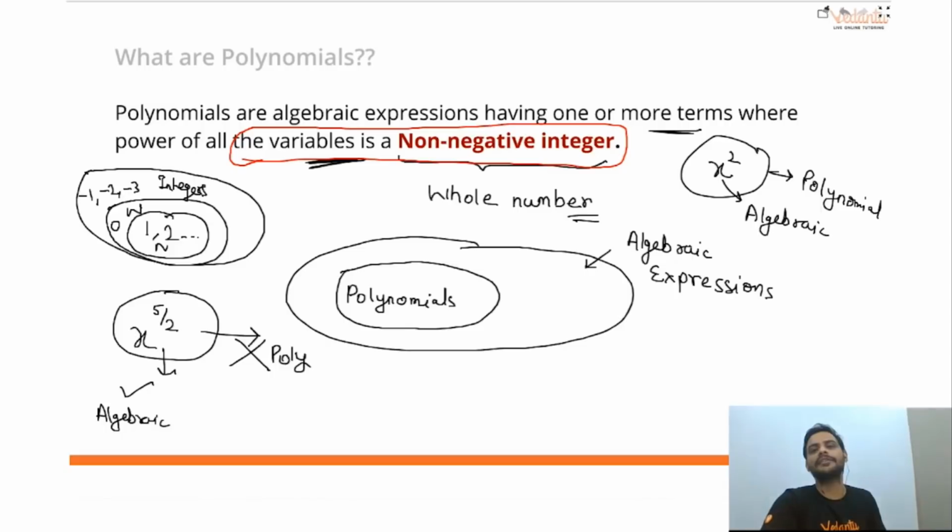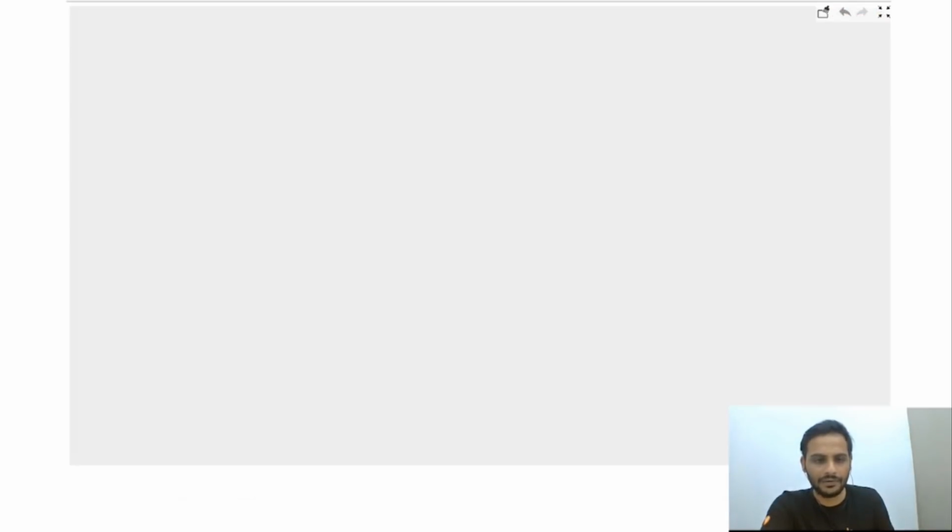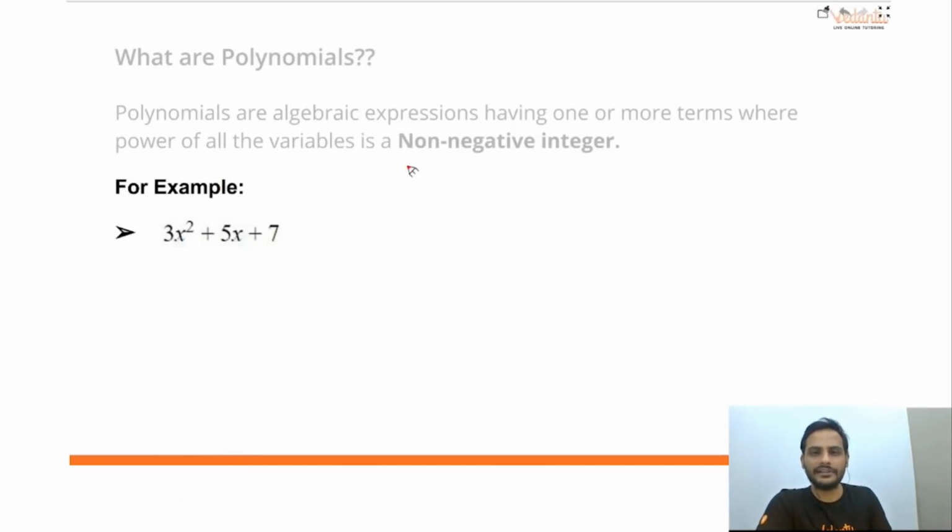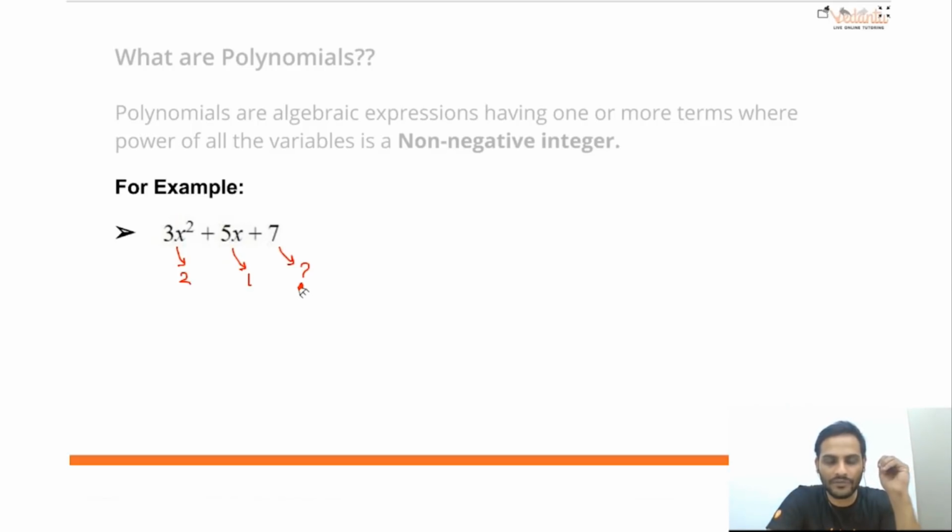So this is the basic difference between algebraic expressions and polynomials. Understood? Now, we have done that these are the polynomials. For example, 3x square plus 5x plus 7. Now see, here 3x square, what is the power of the variable here? 2. What is the power of the variable here? 1. What is the power of the variable in this term? You will say, sir, there is no variable. What should we do?